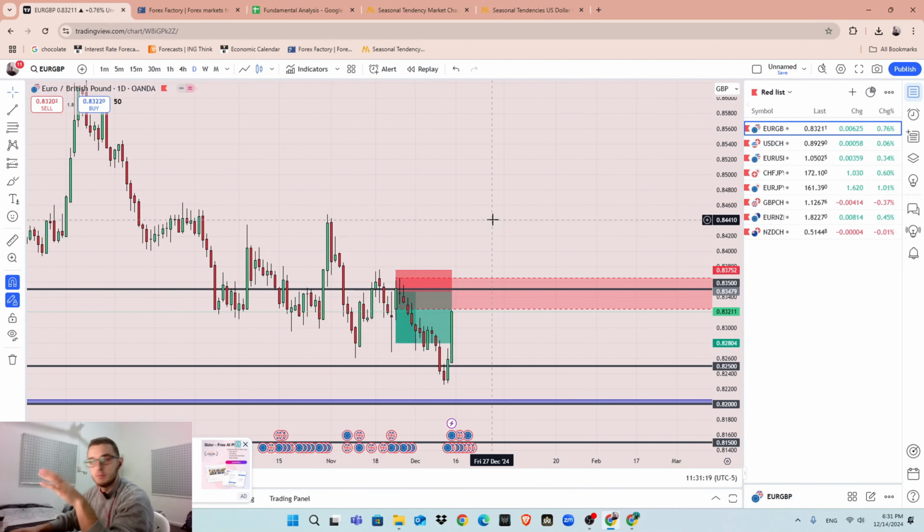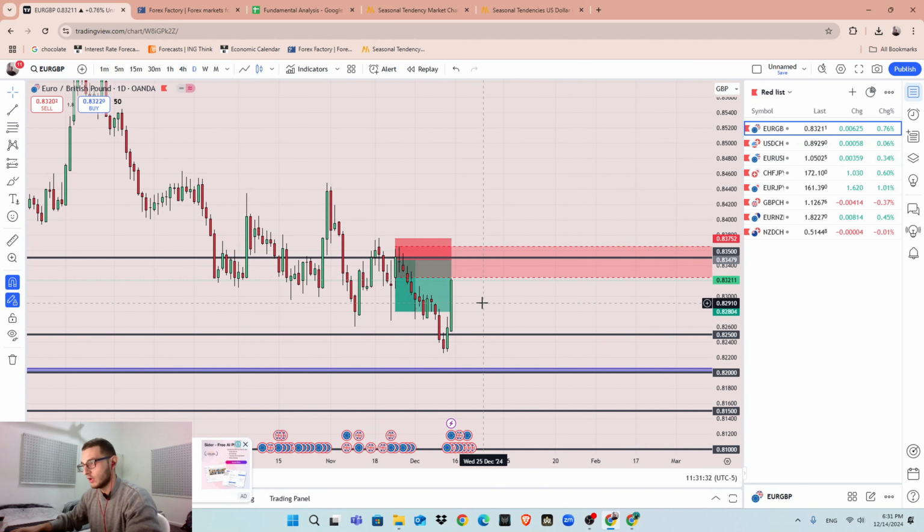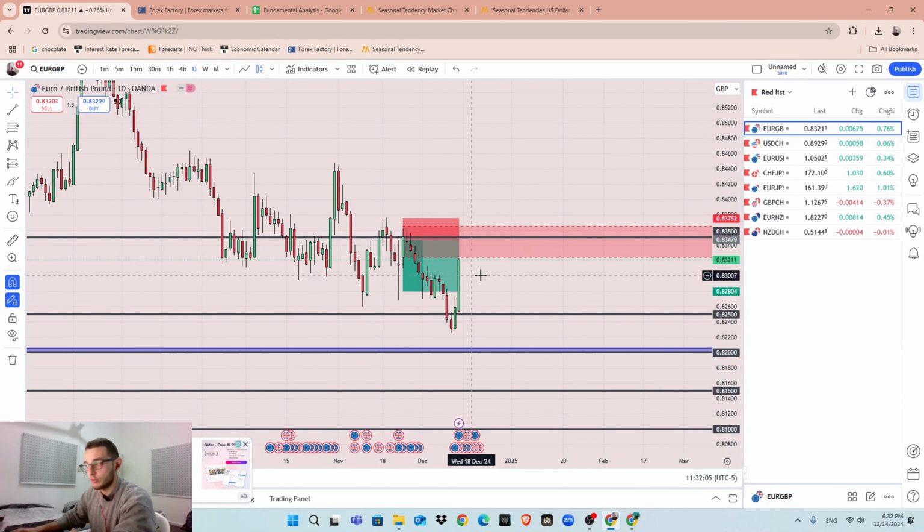I'm still bearish on euro pound, but because of GDP data that came out on Friday, I closed my position because I'm anticipating bigger retracement before continuing pushing lower. I will be looking for opportunities to take another short position retracing into this area right here.